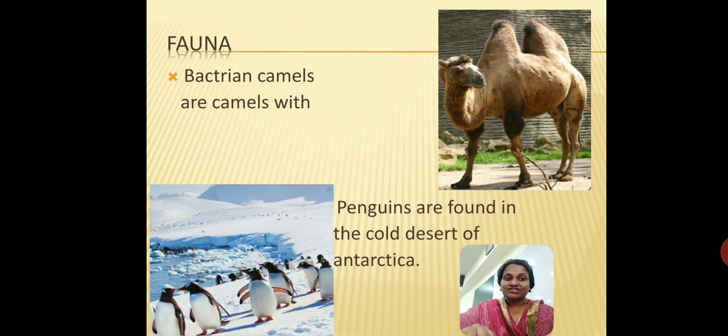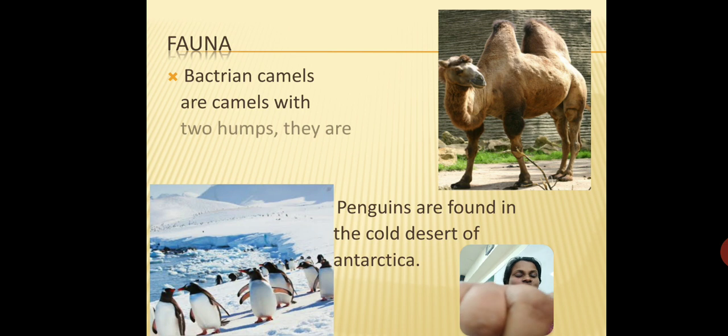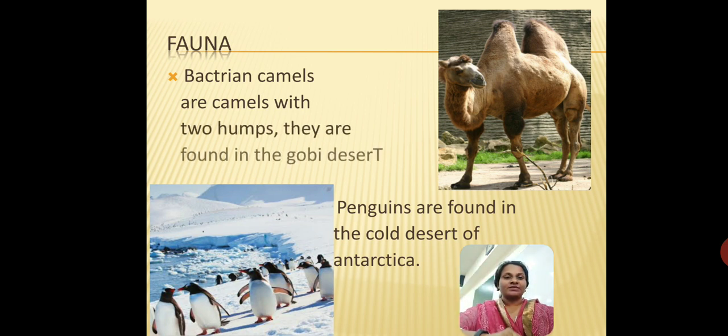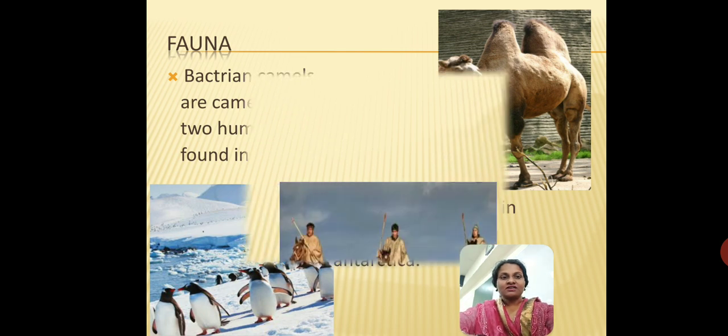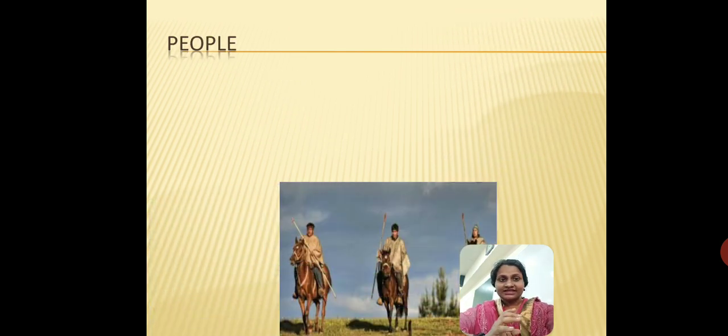And I told you the Bactrian camels are the camels which have two humps, which I have displayed on your screen. They are camels with two humps, and they are found in the Gobi Desert. So these are the things which you need to remember about the fauna of the deserts.